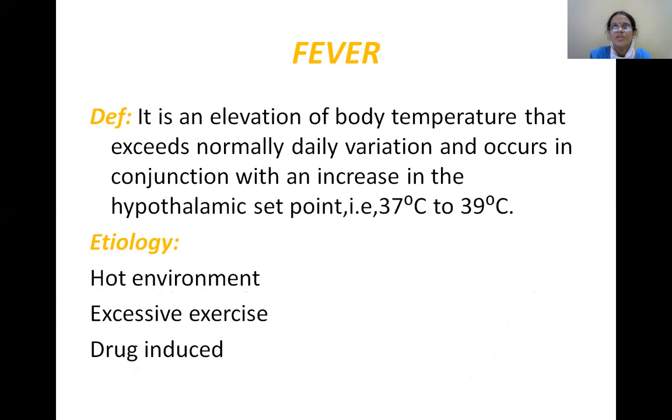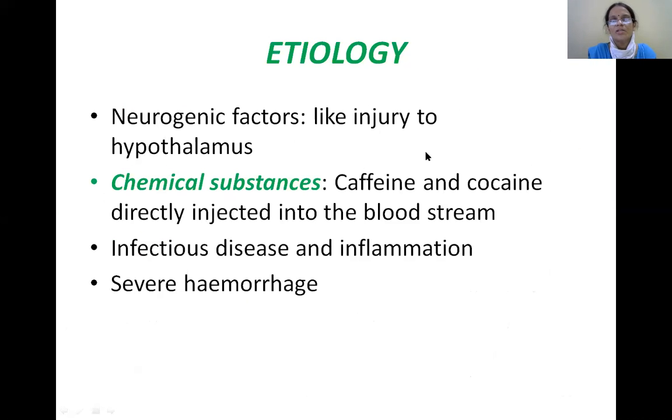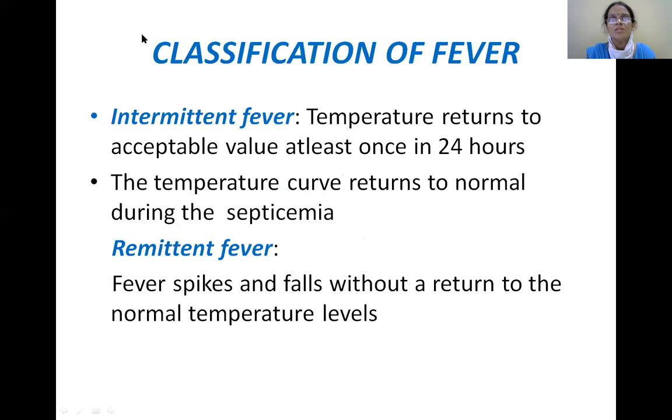One is fever or pyrexia. As you all know, this is the elevation of the body temperature that exceeds the hypothalamic set point, above 37 degrees centigrade to 39 degrees centigrade. Etiological factors are the hot environment, excessive exercise, and the drug-induced. Neurological factors such as injury to hypothalamus and caffeine and cocaine. Infectious diseases and inflammation and severe hemorrhage. These are the etiological factors.